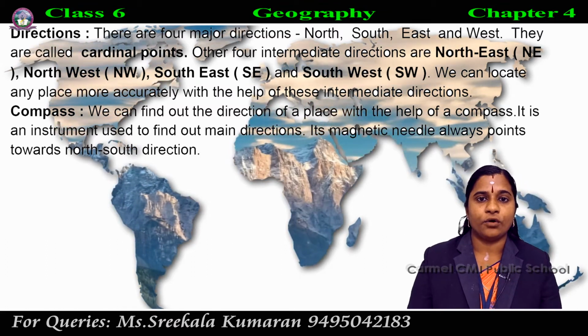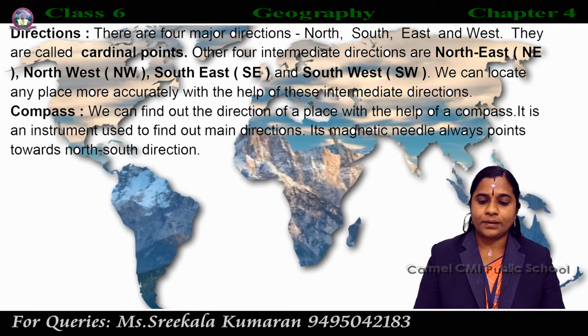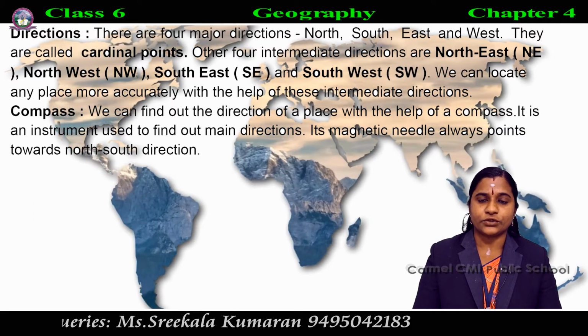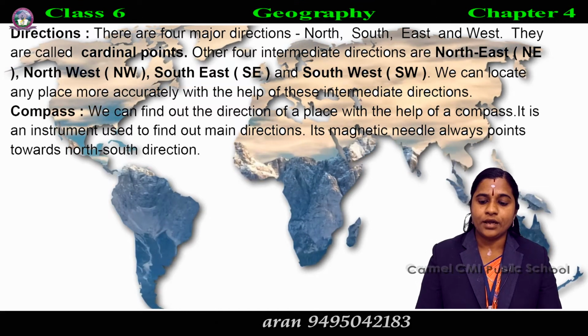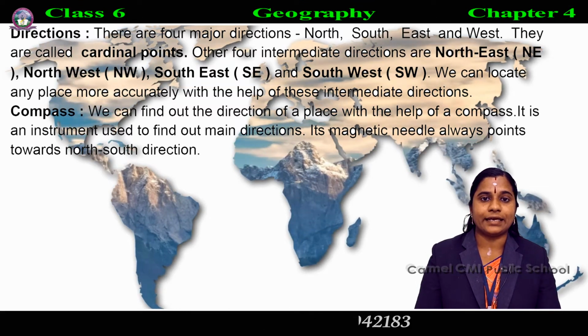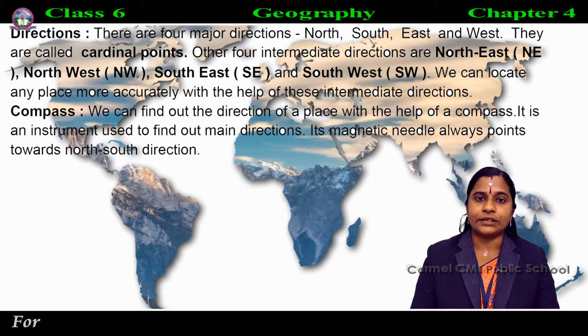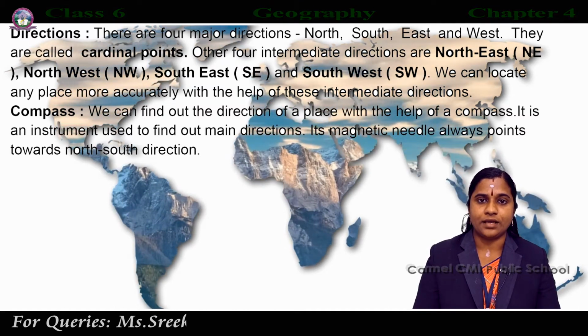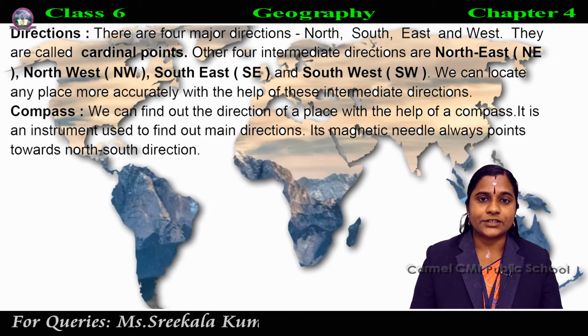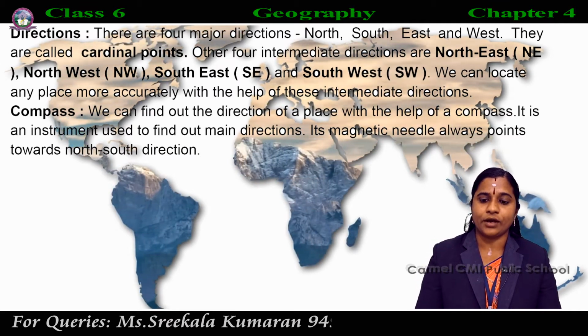Next one is compass. What is meant by compass? It is an instrument used to find out main directions, and we can find out the direction of a place with the help of a compass.